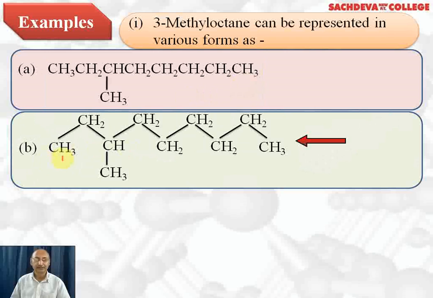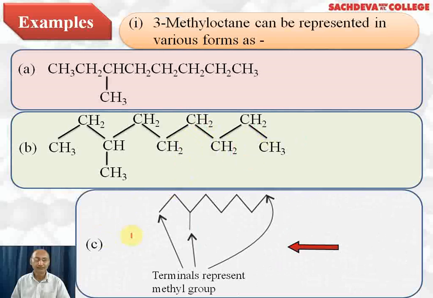We can write it in this manner also: CH3, CH2, CH, CH3, CH2, CH2, CH2, CH2, CH2, CH3. This we can convert into bond line formula. Here we have converted it into bond line formula. This is the first carbon, second carbon, third carbon, and this shows the methyl group.